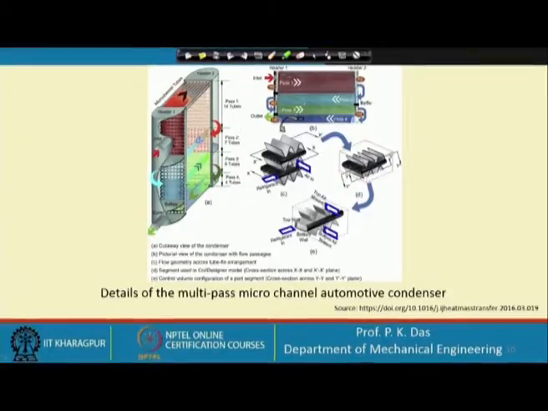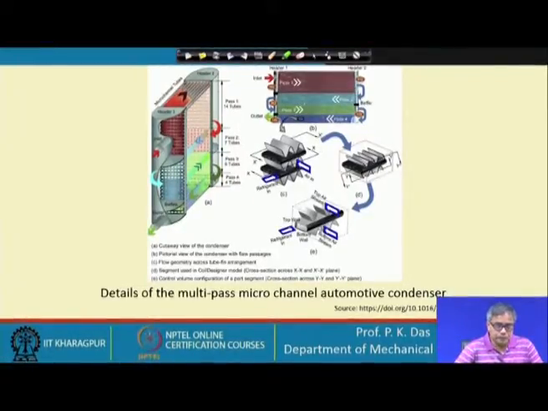You know, in cars or automobiles, to ensure comfort condition, there will be a refrigeration system, and there will be a condenser. Vapor compression refrigeration system. So, there will be a compressor, and after the compressor, the compressed vapor, which is at superheated state and high pressure, will enter the condenser. In vapor state it will enter, then it will become liquid, and in many cases it will come out of the condenser as subcooled liquid.